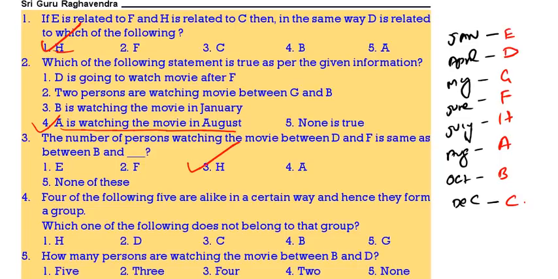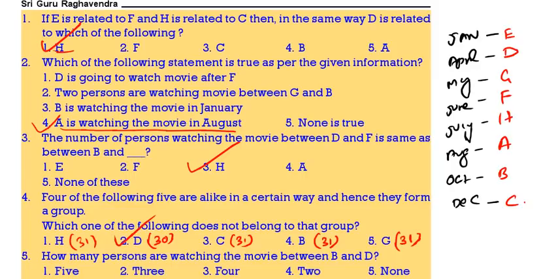Then 4 of the following 5 are alike in a certain way and form a group. H is having 31 days. D is having 30 days. C is having 31 days. B is born in the month having 31 days. G 31 days. So D is the correct answer.